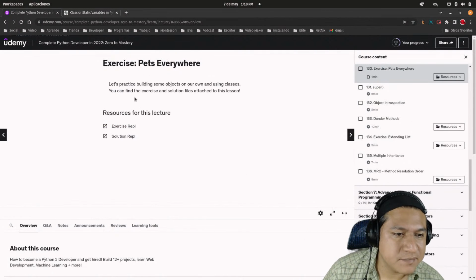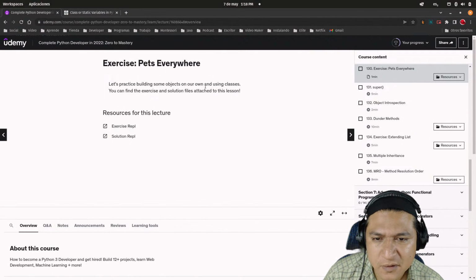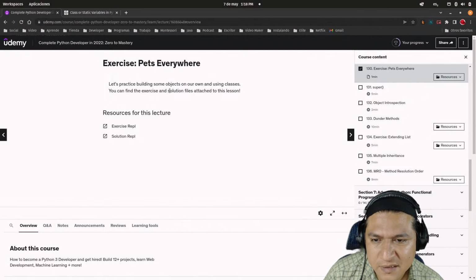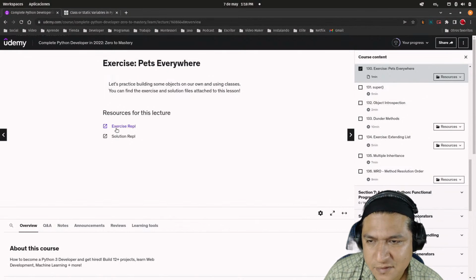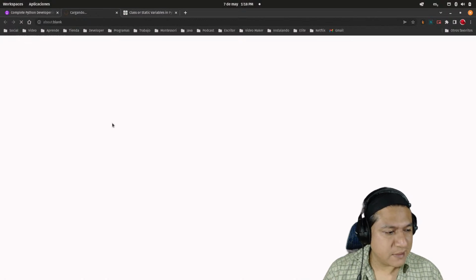There is an exercise. Let's build something. Let's practice building some objects on our own and using classes. You can find the exercise and solution files attached to this lesson. Let's try that and see what we can do.